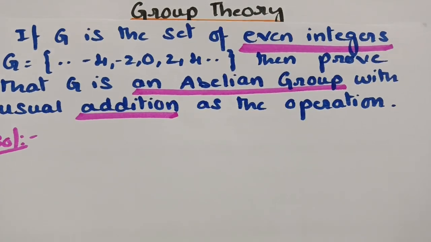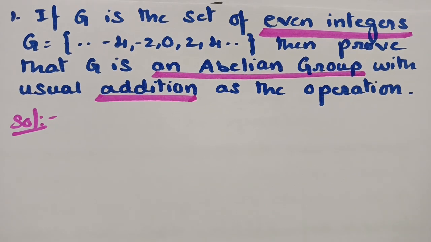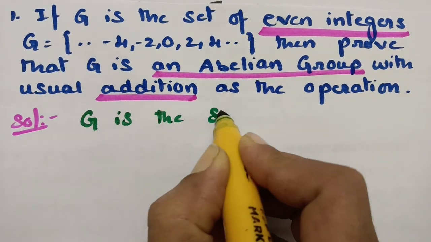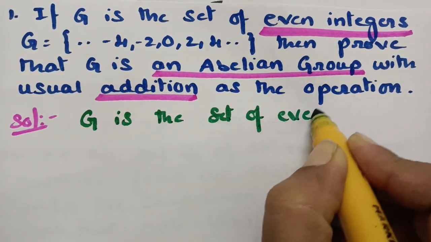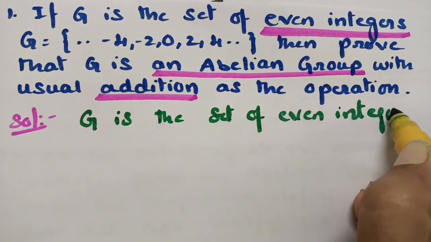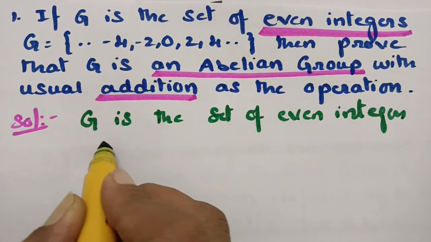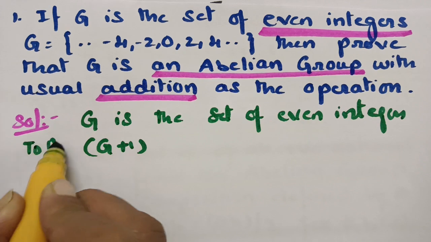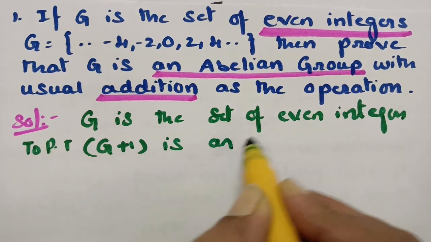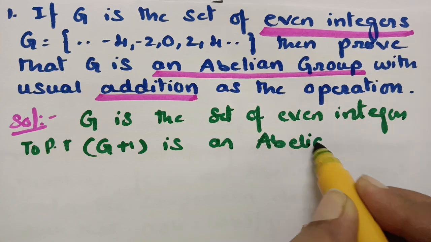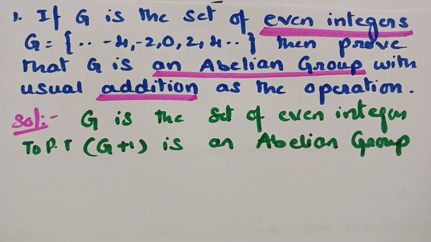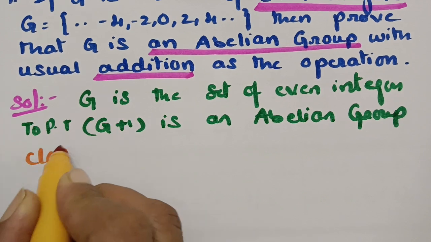Question number 1. If G is a set of even integers, see here what is given. G is the set of even integers, and the binary operator here is plus. Therefore (G, +). We have to prove that (G, +) is an abelian group. In order to show it's an abelian group, we have to show the first property, the closure law. So we have to show the closure property.